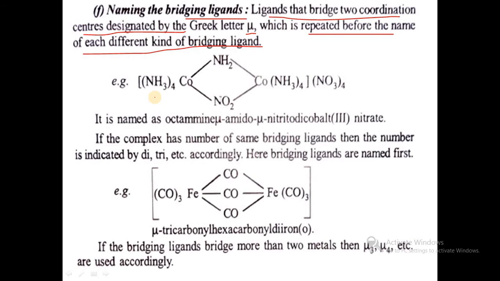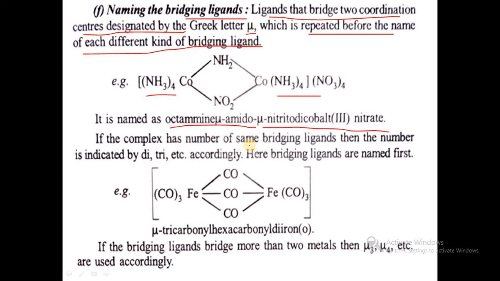So it is named as octaammine-mu-amido-mu-nitrito-dicobalt(III) nitrate. So this is the nomenclature for bridging ligands.